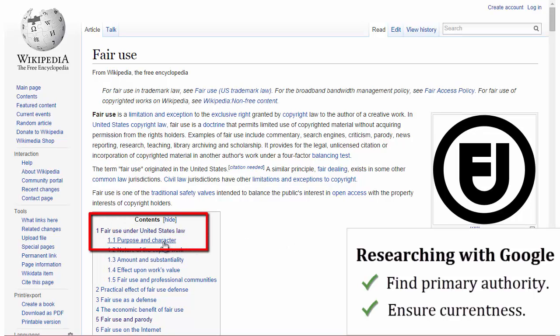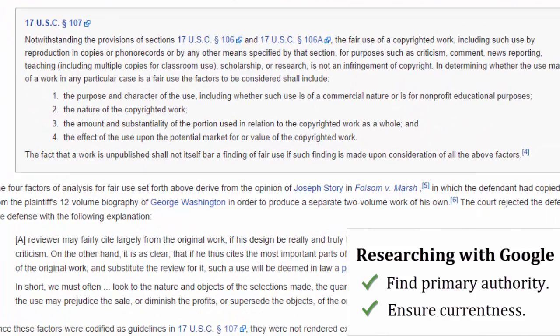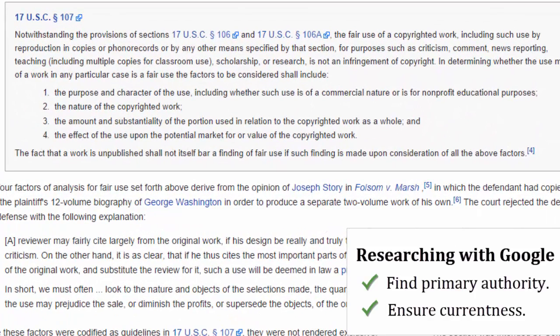So I'll click here under this little contents box. I'll click on 1 here, and we'll go to fair use under United States law. Now look at this primary authority that it led us to. 17 U.S.C. 107 is Title 17 of the United States Code, Section 107, and it tells us that courts balance these 4 factors. What's the purpose and character of the use, the nature of the copyrighted work, ours is a song, the amount of substantiality, and so forth.